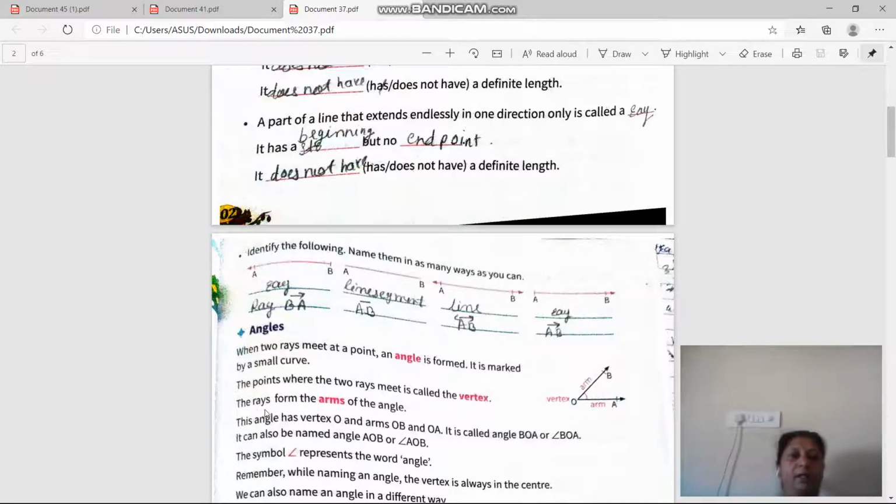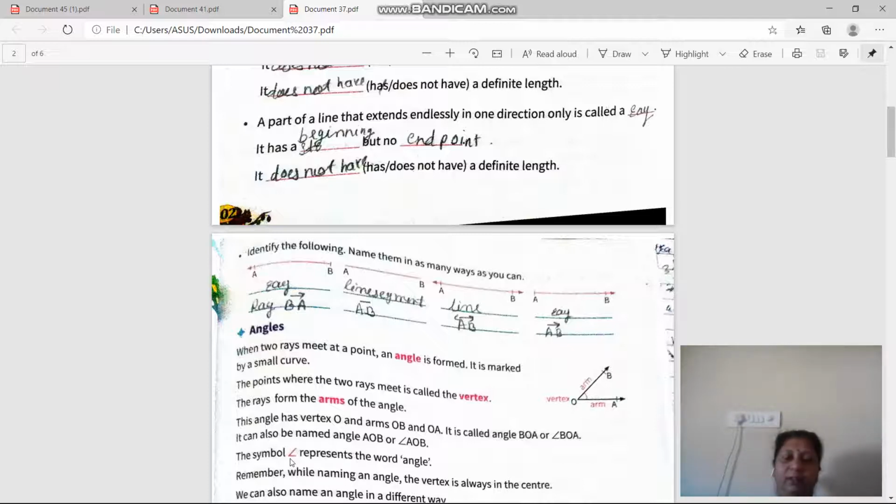Okay, and the rays form the arms of the angle. See, these are the arms of the angle, this is the vertex. Okay, and AOB is the name of this angle. So in three ways we can name this angle: angle AOB, angle BOA, or angle O. Get it? Then angle is represented by this symbol.